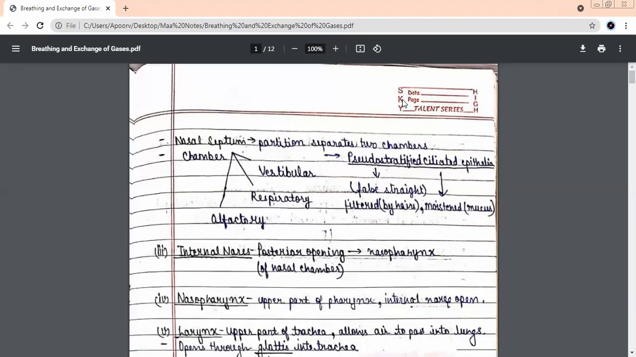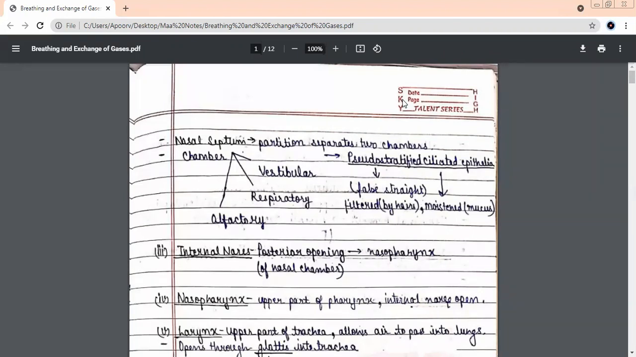Again, you will have nares or openings. What are these openings known as? Internal nares. Very good. These internal nares will open into the upper part of the pharynx, which is known as? Nasopharynx. Yes, this is known as the nasopharynx.